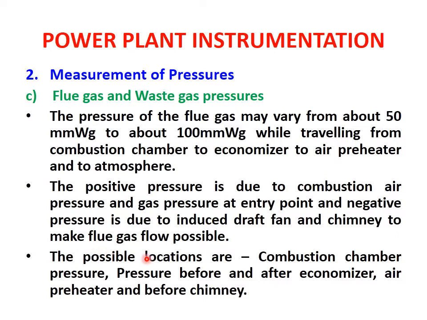The positive pressure is due to combustion air pressure and gas pressure at entry point, and negative pressure is due to the induced draft fan and chimney to make flue gas flow possible.